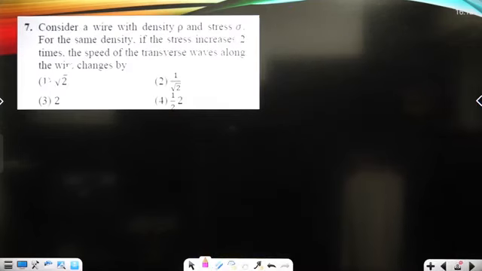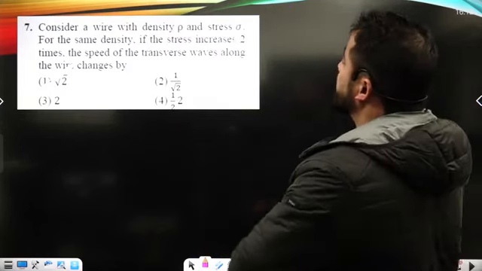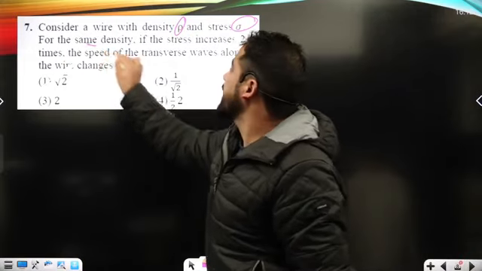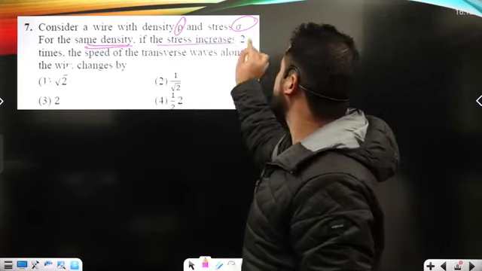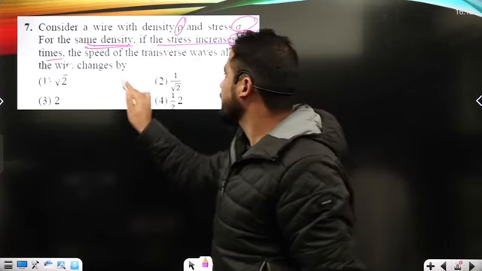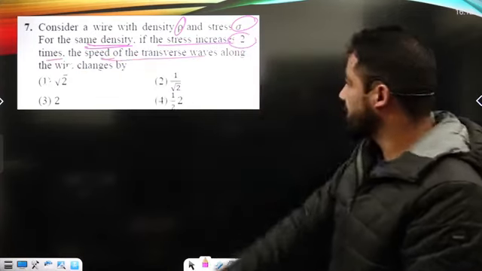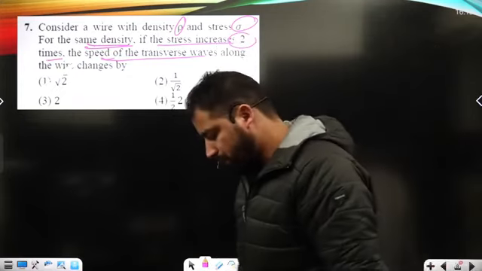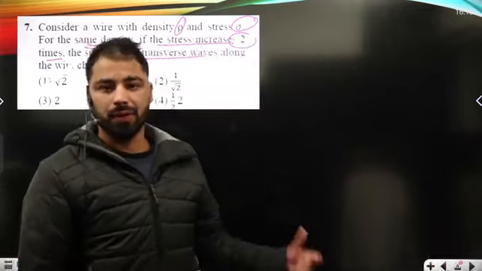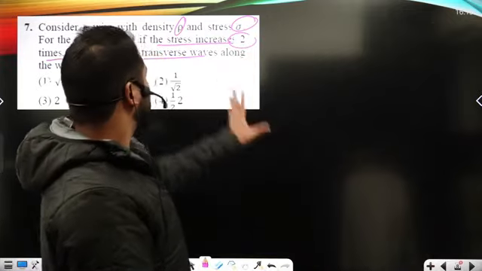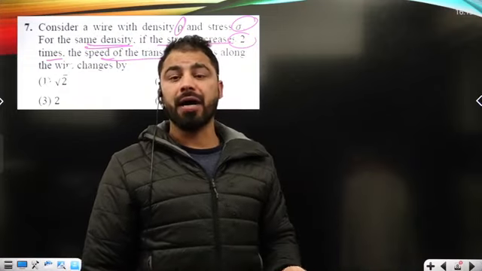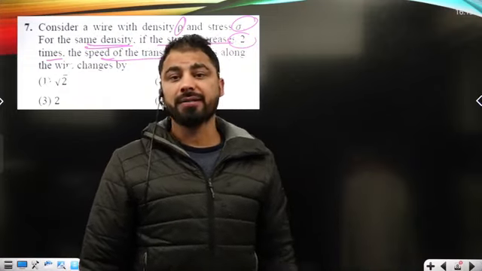So let's move to the next question. Consider a wire with density rho and stress sigma. For the same density, if the stress increases 2 times, the speed of the transverse wave along the wire changes by how much? Basically, we have to calculate how exactly the speed will change when the stress in the string is increased by 2 times.